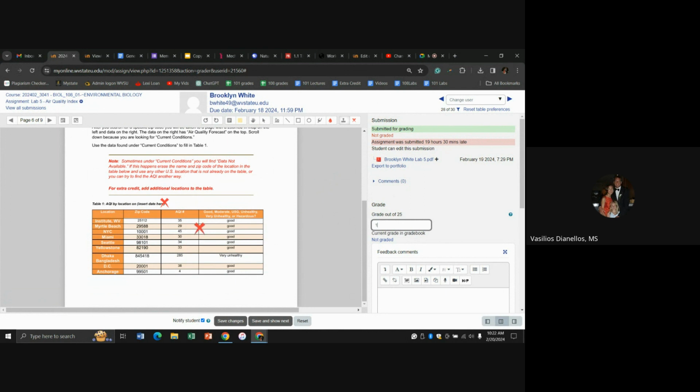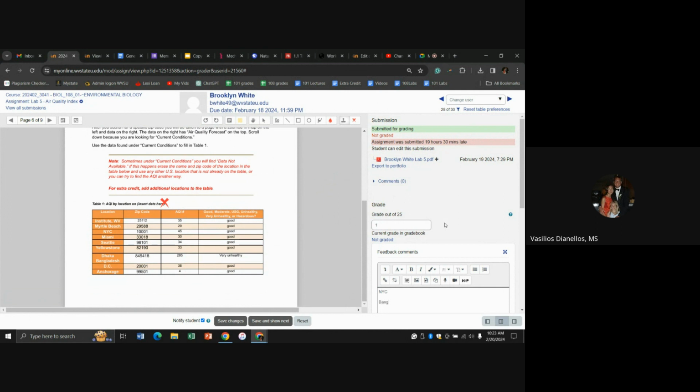What I want to do is look. I'm just taking a quick overview here to compare your location to other locations, and it is kind of one of the worst ones. So over here on the side, I'm going to write down each location that was worse than yours, so I can refer back to it. You'll see what I mean in a second. So you had a 35. I'm looking for places that were worse. So NYC was worse.